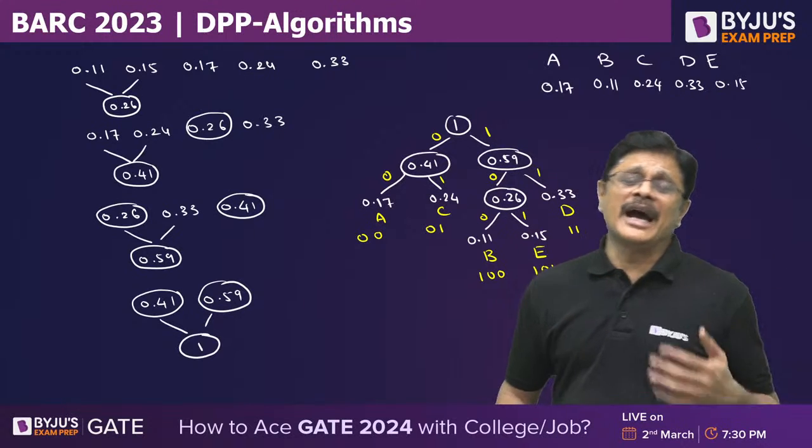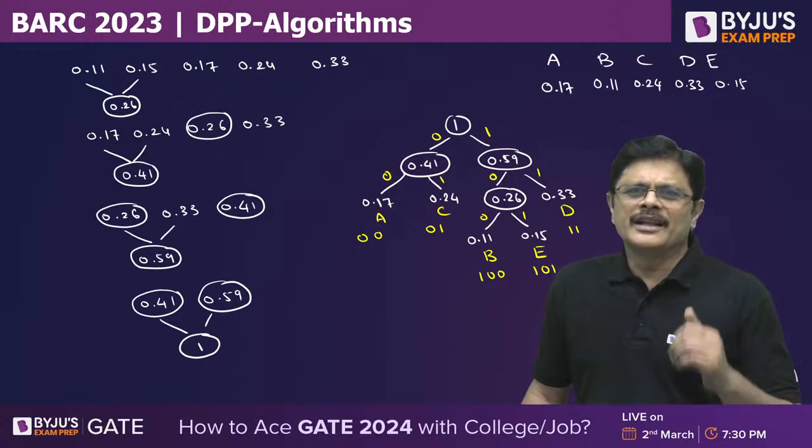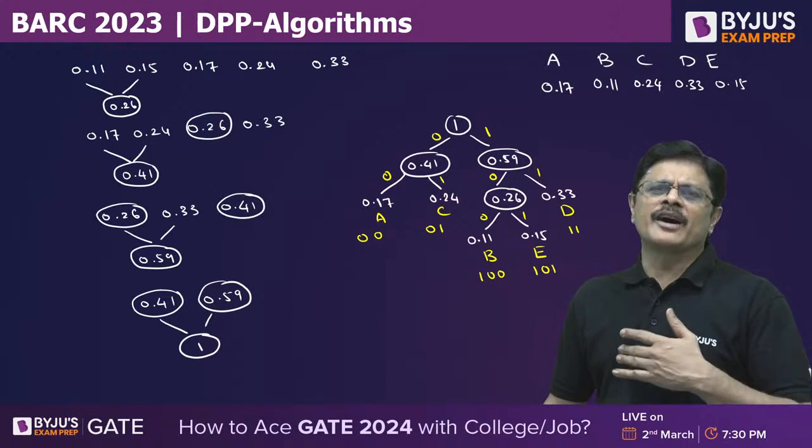See, the one with high frequency will be nearer to the root node. The ones with low frequency will be far away from the root node.